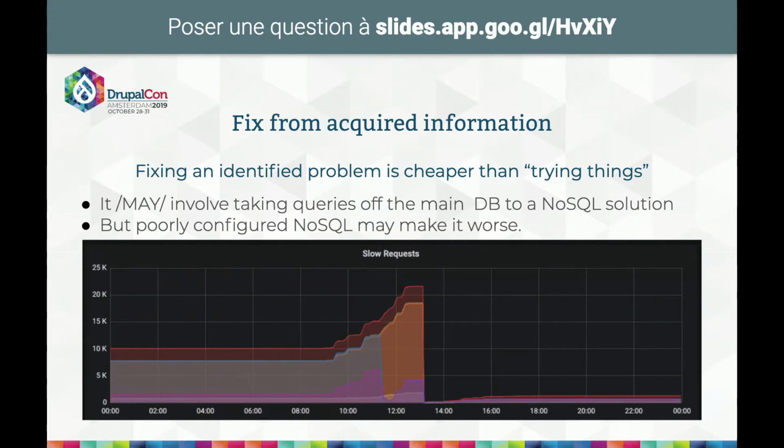This was a mainstream site in France with many requests being slow. And then it was just a matter of changing settings on Memcache at the time to go from this high number of slow requests to this slow number. So it's how you proceed. You measure, you observe, and then you deduce what to do. One thing not to do is try to throw solutions at the problem in the hope that something will fix it, which is all too common with people who are not specialists in performance.